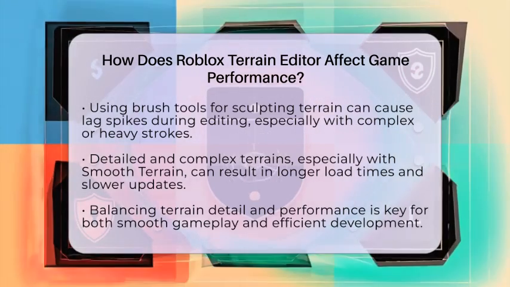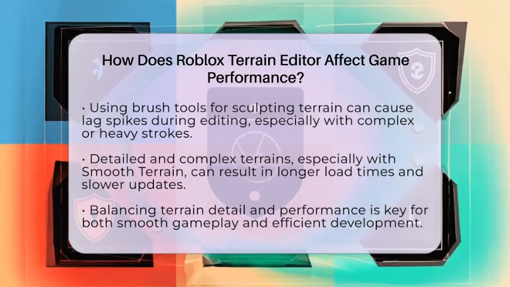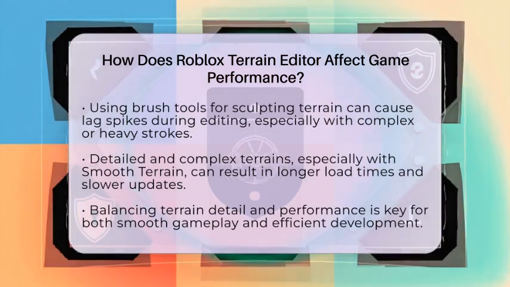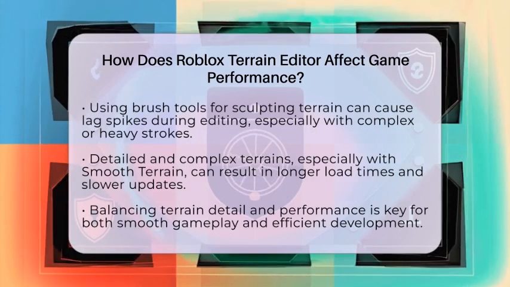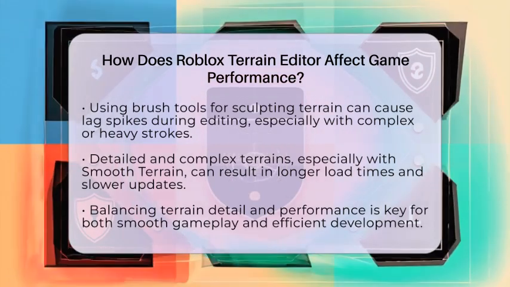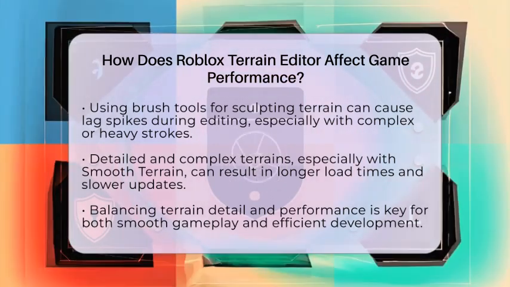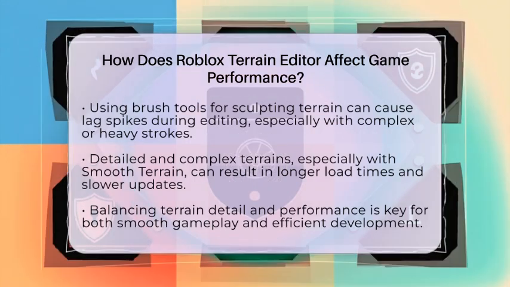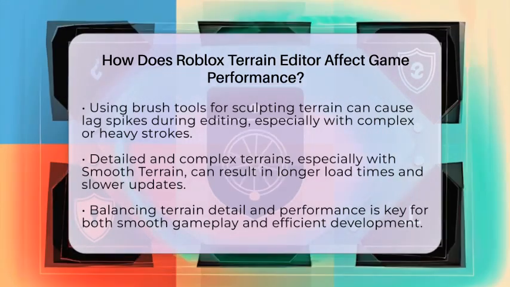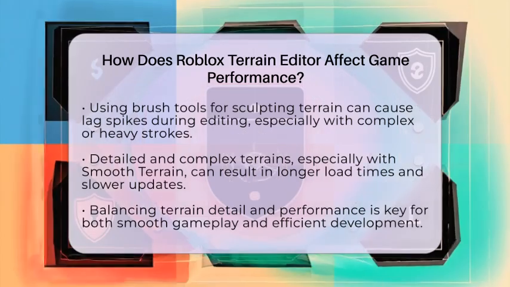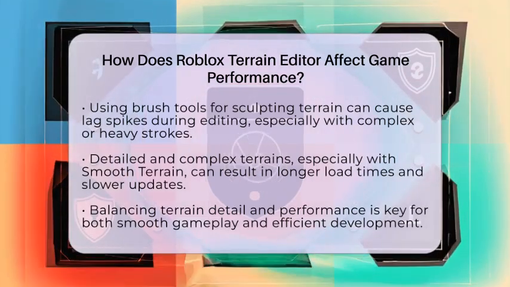Using brush tools in the terrain editor can also cause lag spikes. When you paint or sculpt terrain, it requires the game to process a lot of data quickly. If your terrain is very complex or you use heavy brush strokes, it can slow down your editing process. This was less of an issue in older versions, but newer updates can demand more from your hardware.